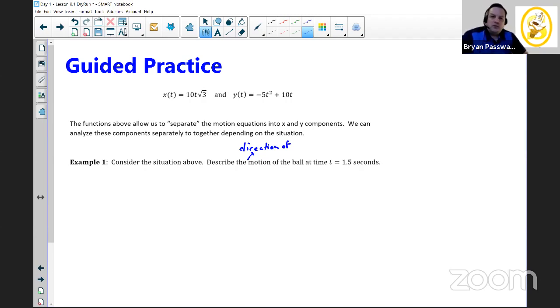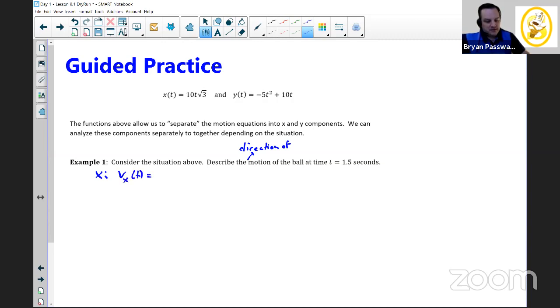Well, we knew from earlier topics that the velocity would tell us that. If I want to know the direction something's moving, find the velocity. If it's moving along the x-axis, the velocity will tell us whether it's moving left or right. And if it's moving along the y-axis, the velocity will tell us whether it's moving up or down. Since we're doing parametrics, it's doing both, so we're going to look at these 2 things separately. Let's start with the x direction first. I have to figure out the velocity in the x direction.